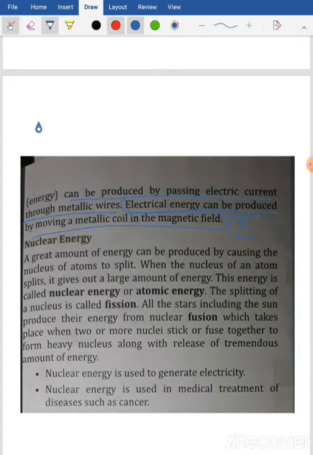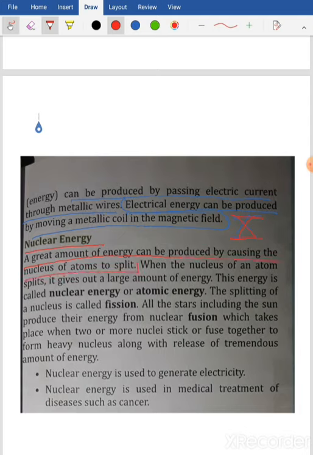Class 10. All right. Okay. So energy that is possessed by a magnet is called magnetic energy. Okay. Now the last one is your nuclear energy. A great amount of energy can be produced by causing the nucleus of atoms to split.